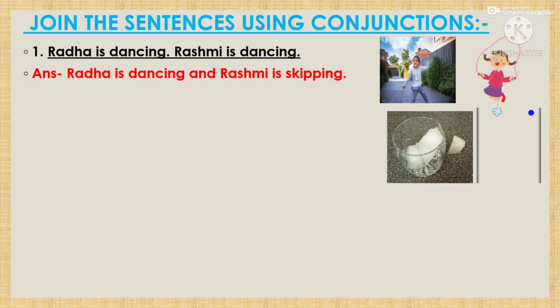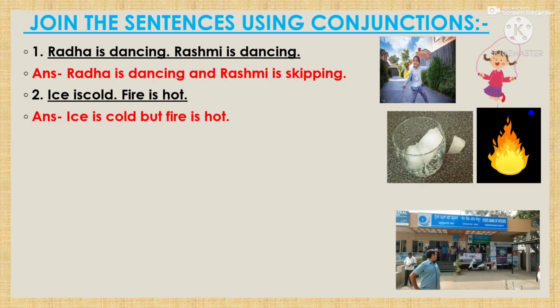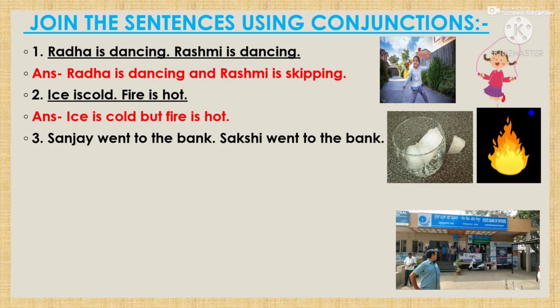Next is, ice is cold, fire is hot. So here two opposite things are given. So we can join by using but. Ice is cold but fire is hot. Next sentence, Sanjay went to the bank, Sakshi went to the bank. Here also two similar things are happening. So we can use and: Sanjay and Sakshi went to the bank.